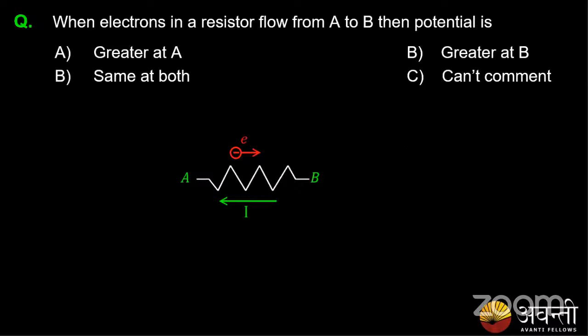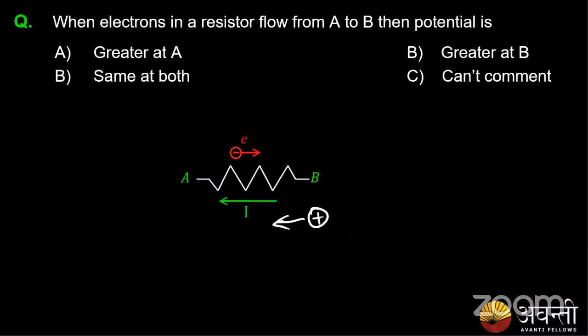Here it's shown that the electron is moving from A to B. So in which direction will my positive charges move? Correct, Chinmay. Correct, Hariprasad. Yes, my positive charges will start to move from B to A. So this direction would be my conventional current direction. It's also given in the figure. Now, does my current always flow from high potential to low potential, or low potential to high potential?